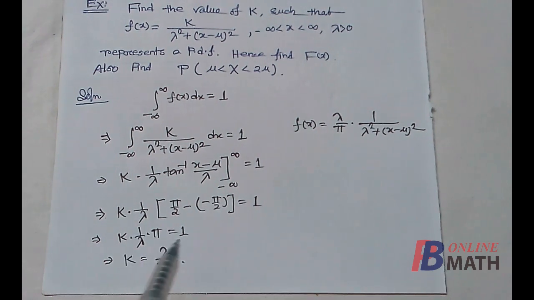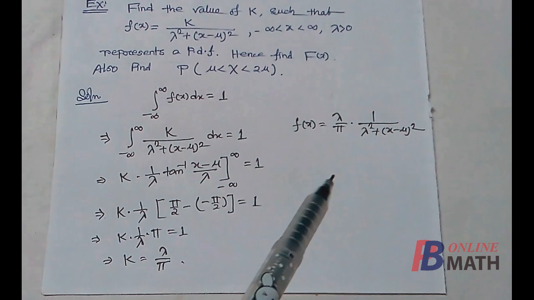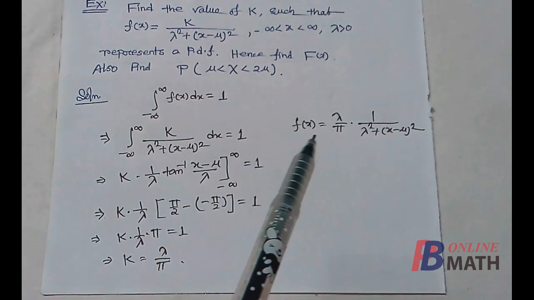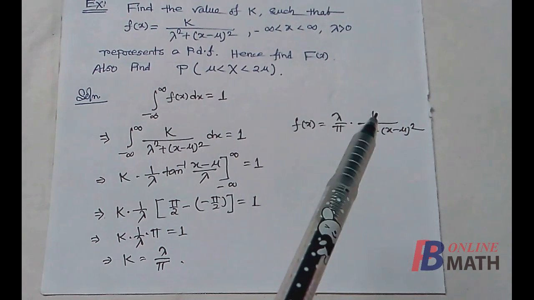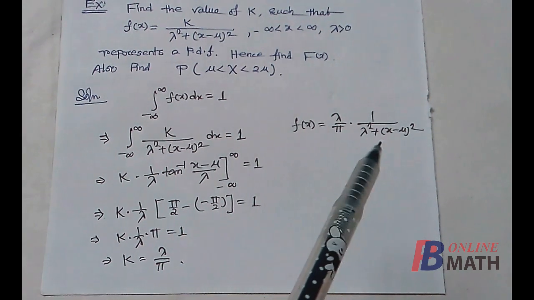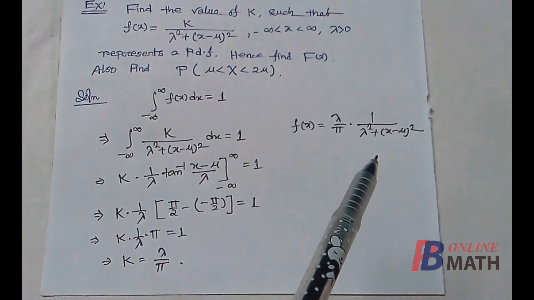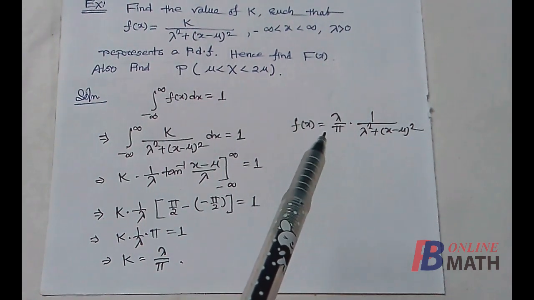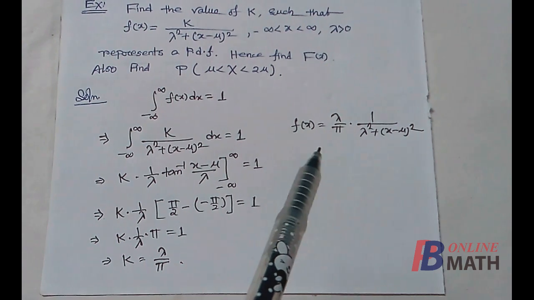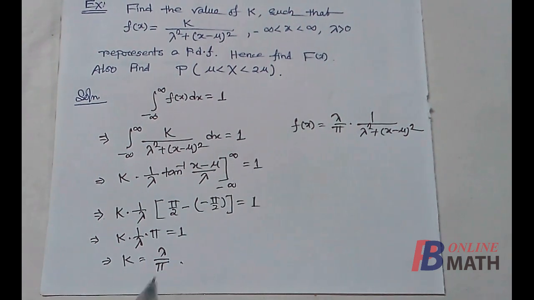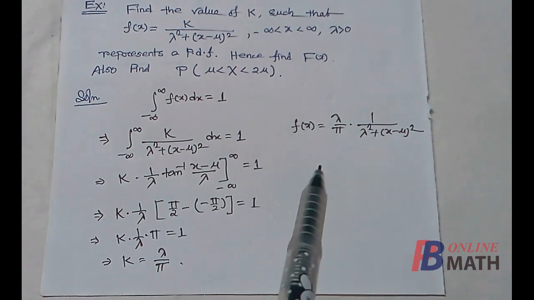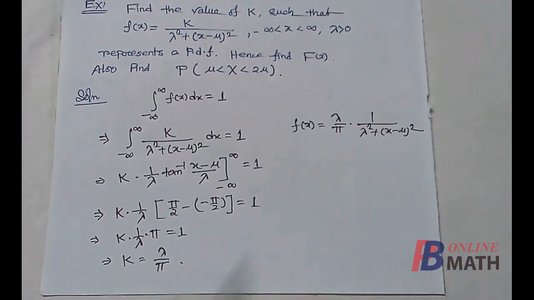So after calculating this, we find that k equal to lambda by pi. So if we put the value of k in f(x), then we find that f(x) equal to lambda by pi into 1 by lambda square plus (x minus mu) whole square. And since f(x) can't be negative, lambda must be positive. So the first part is done: the value of k, that is lambda by pi, for which this f(x) is a PDF. This distribution is called the Cauchy distribution.